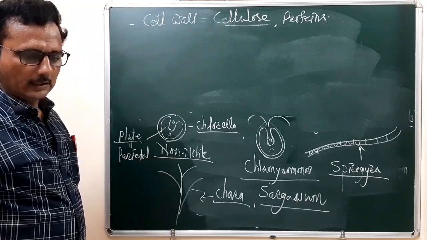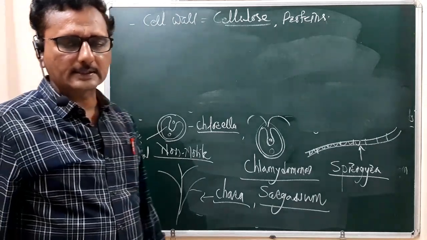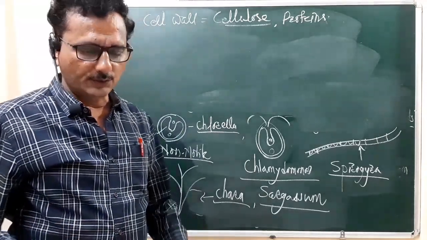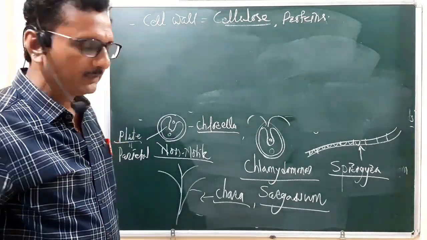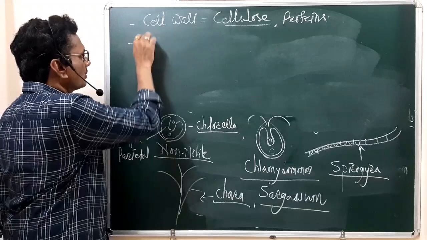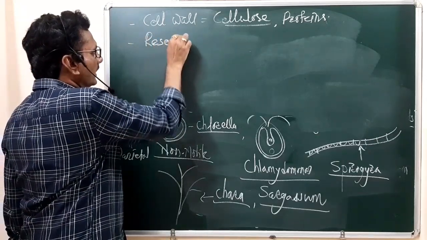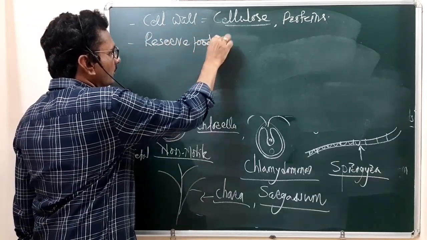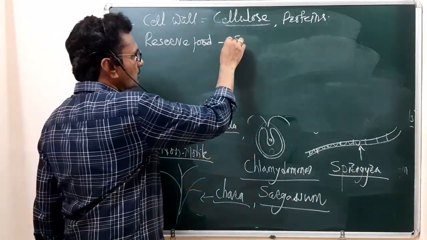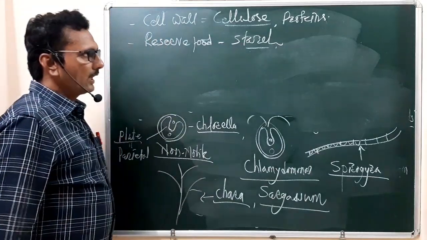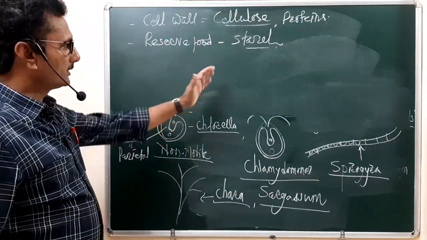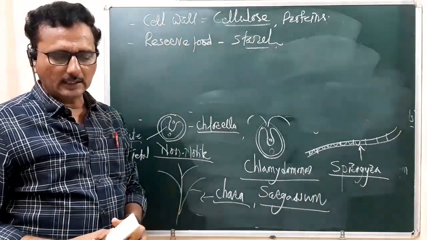Then the next thing is what type of reserve food is stored. Various types of reserve food are stored, but the main reserve food is starch. So starch is the main reserve food reported in the algal members.